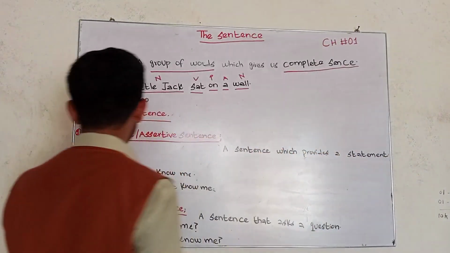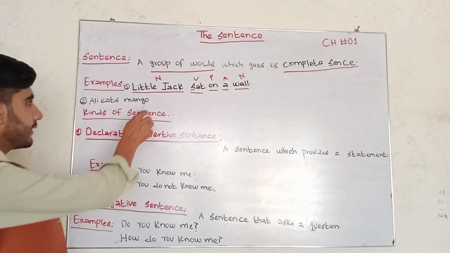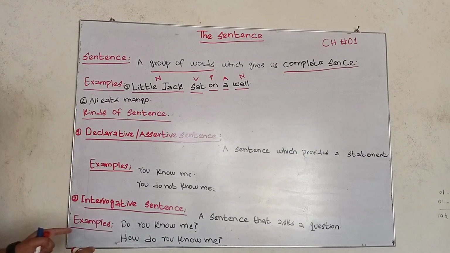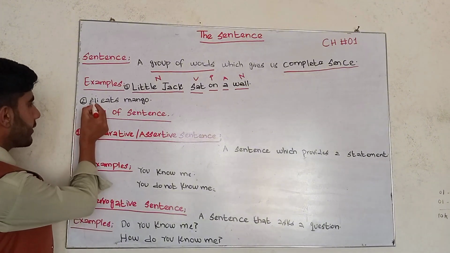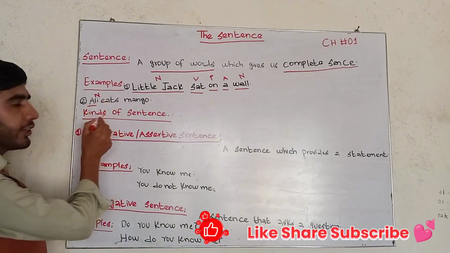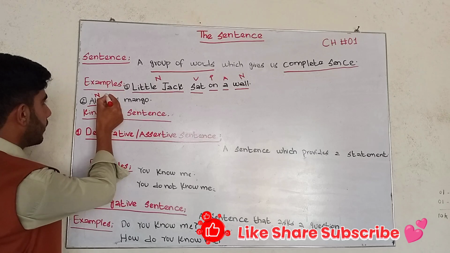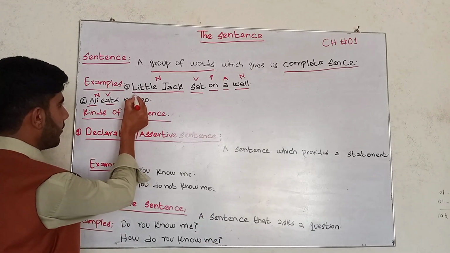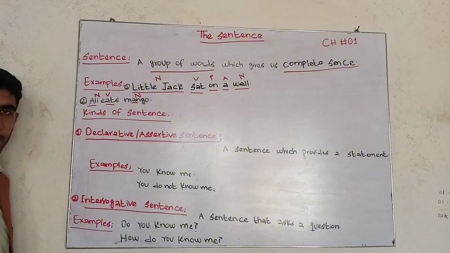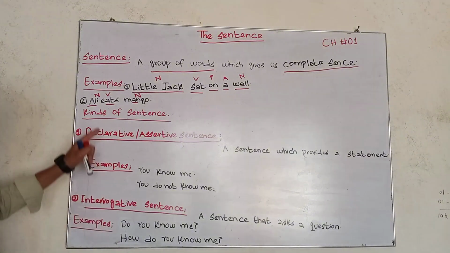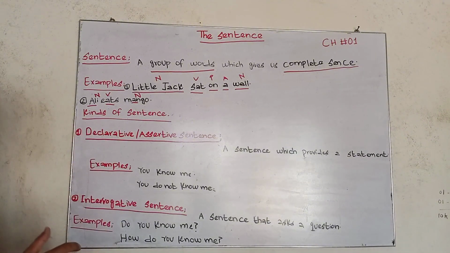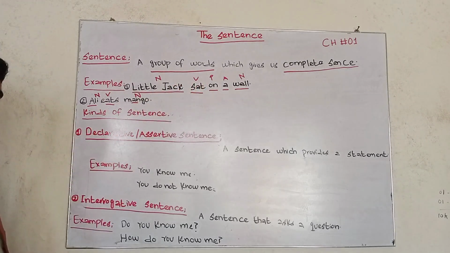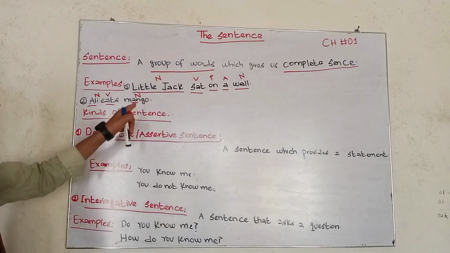The second example of a sentence: Ali eats mango. In this example, Ali is a proper noun. Eats is a verb. But mango is a noun again, a common noun. If I write this, it is also a group of words, and it also gives us a complete sense. So that's why it's a sentence.